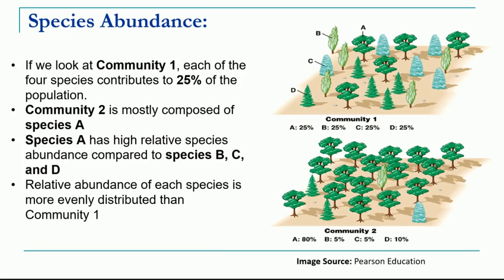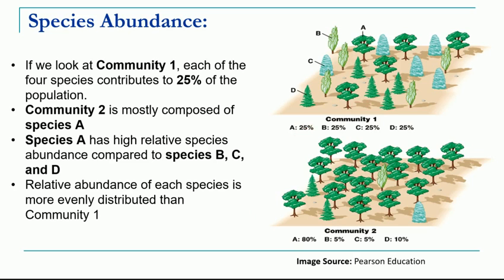Now let's understand this concept of species abundance with the help of an example. In this you can see there are two communities, community 1 and community 2. In community 1 there are 4 species, and similarly in community 2 there are 4 species. This is species A, species B, species C, and species D. If you count the number of individuals, you will get the relative abundance of each species.